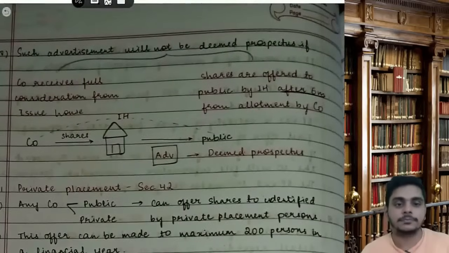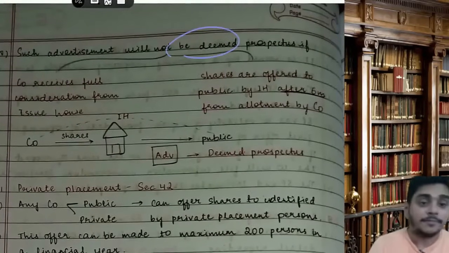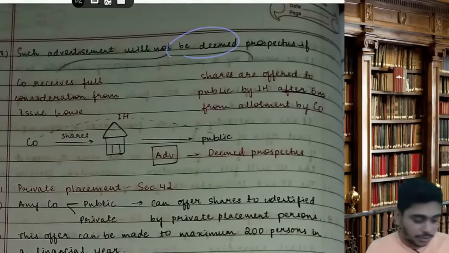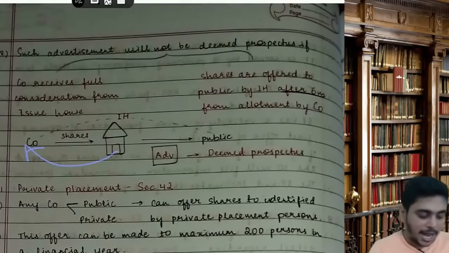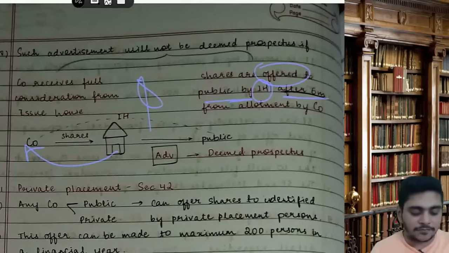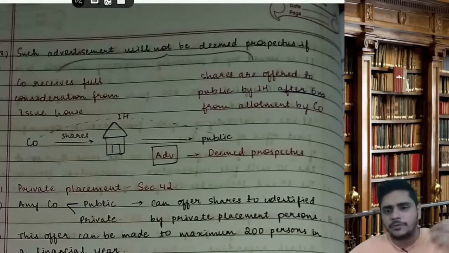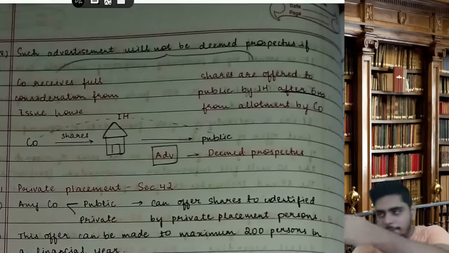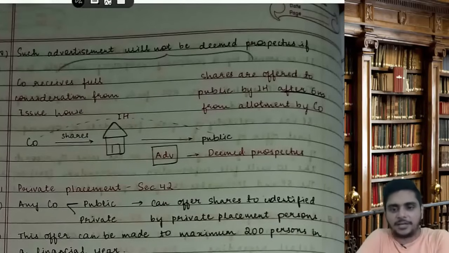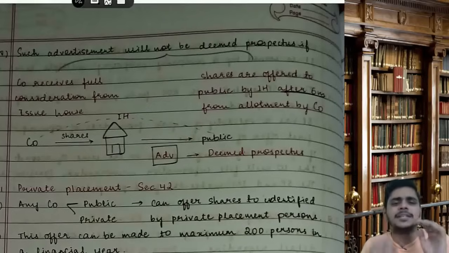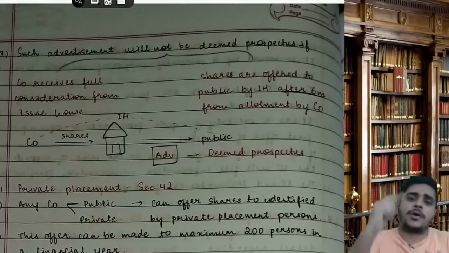Now, such an advertisement will not be deemed a prospectus if the company receives full consideration today from the issue house, and the shares are offered to the public by the issue house after 6 months from allotment by the company. If you want that we should not consider this advertisement a prospectus, no worries. The issue house pays money to the company today and waits 6 months. After 6 months, you go and offer the shares to the public.